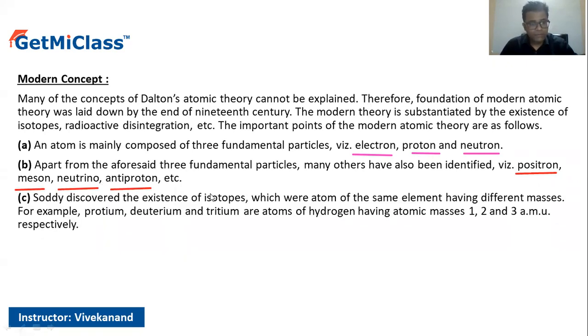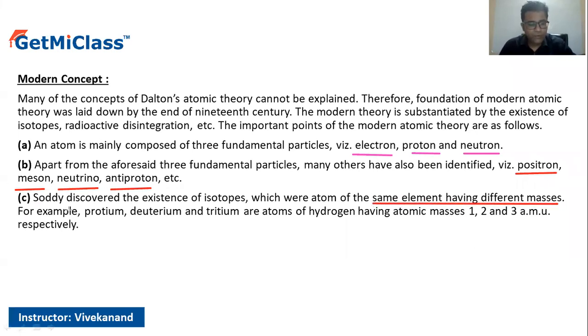The third is the discovery made by Soddy. Soddy discovered the existence of isotopes, which are elements that have the same atomic number but different atomic masses.